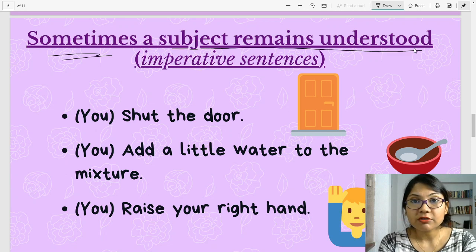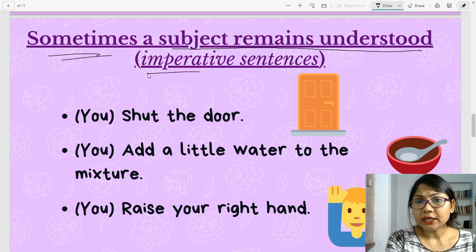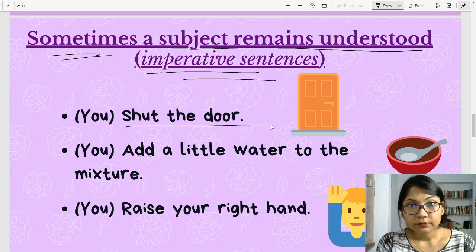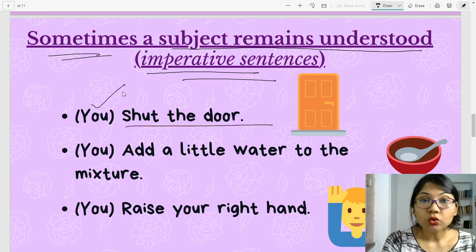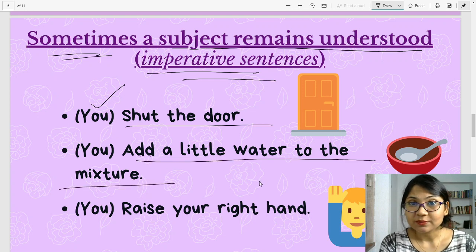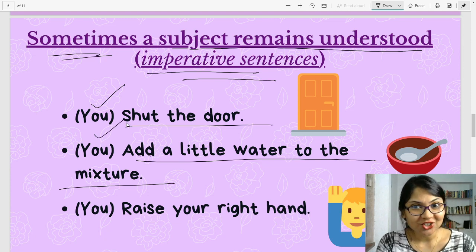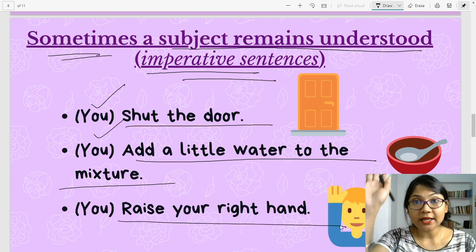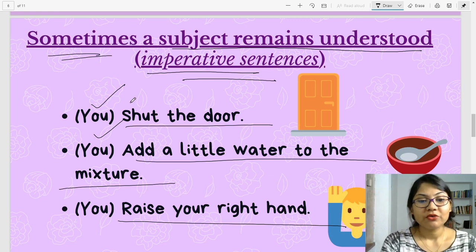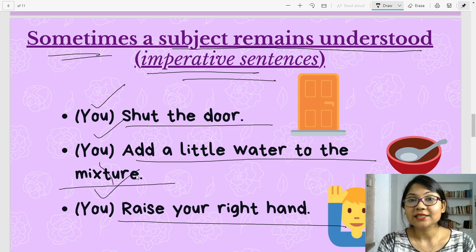Children, sometimes a subject remains understood. That is, you don't write it in the sentence, but you can understand it on your own. For example, in imperative sentences, let's look at it. Shut the door. It actually means you shut the door. Add a little water to the mixture. It means you add a little water to the mixture. Raise your right hand. It actually means you raise your right hand.